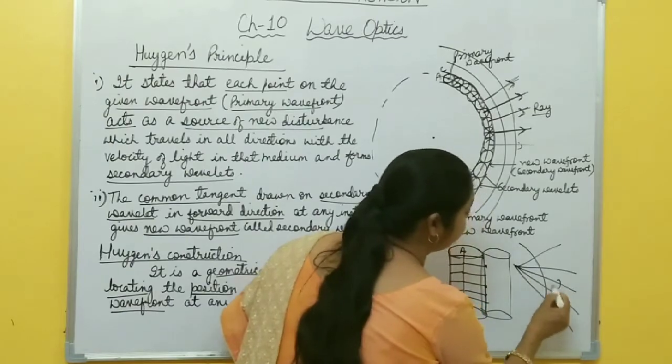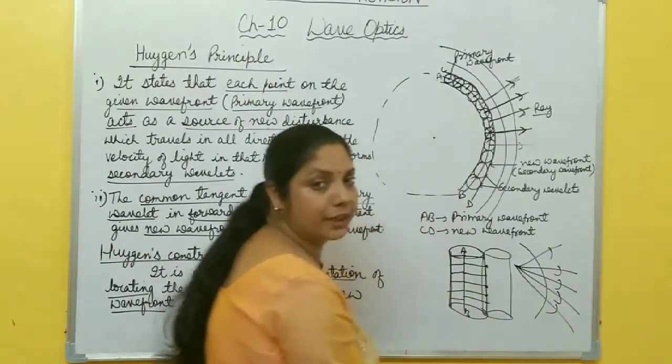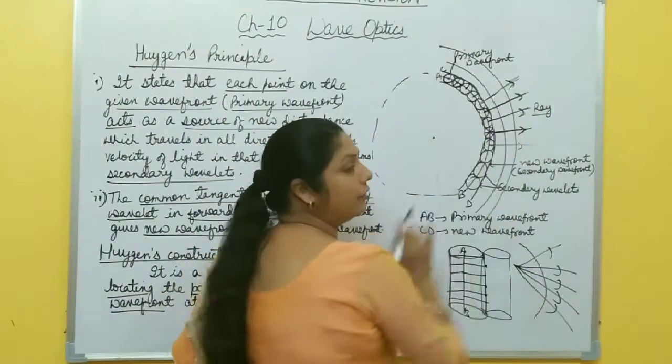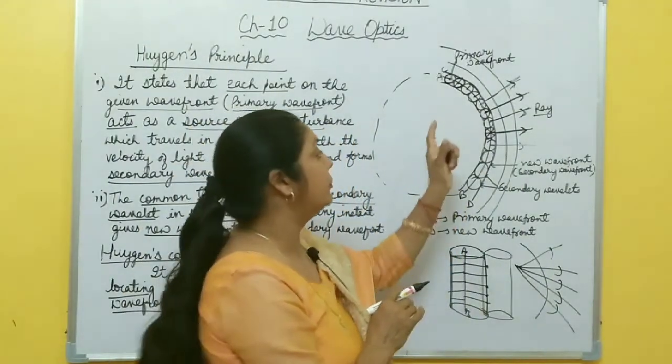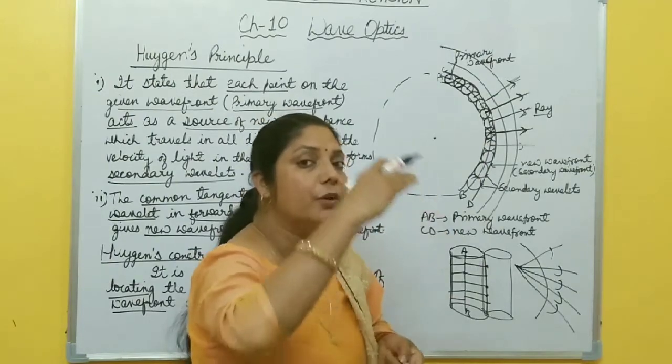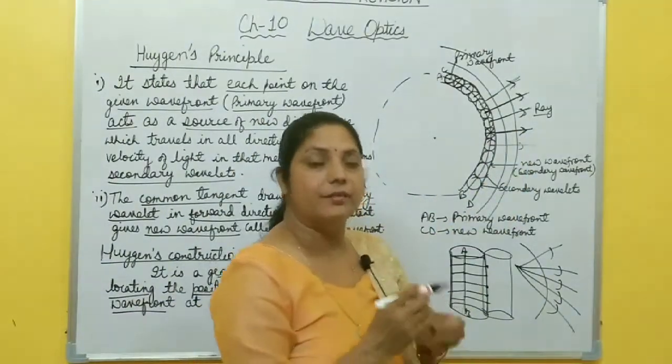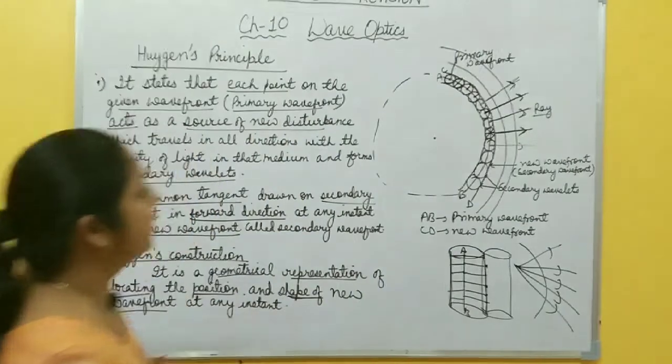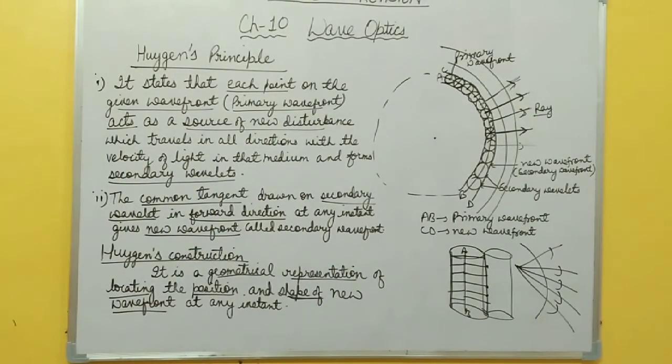So this gives the direction of propagation of energy, and this one is called a ray. You must remember this one. If you know the wavefront, you must know that any line which is perpendicular to that wavefront is called a ray, which gives the direction of propagation of energy. In this way, Huygens principle is explained.